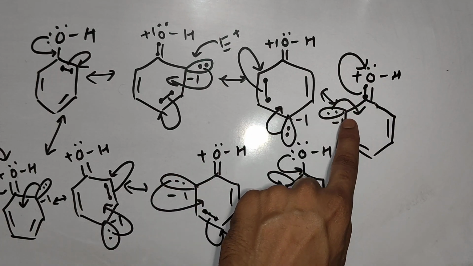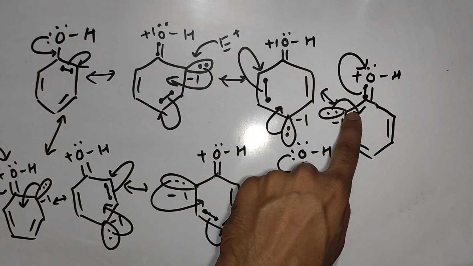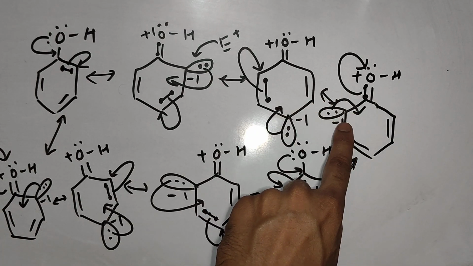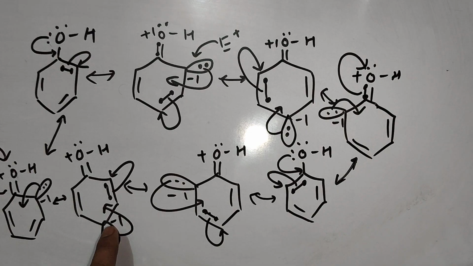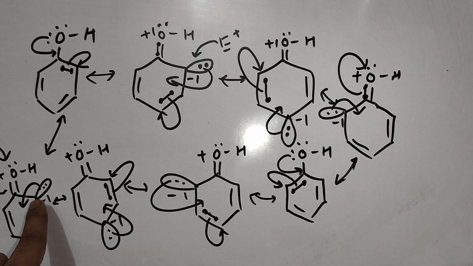Next position, again check ortho. This is ortho position. Electrons are available. Okay, check here which position? Ortho. On ortho position electrons are available. Check again which position? Para. On para electrons are available. Next structure you can check, ortho. At which position are electrons available? Ortho position, in the form of lone pair.